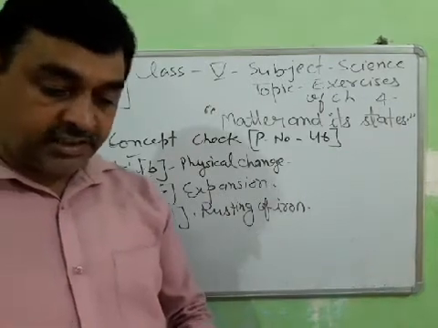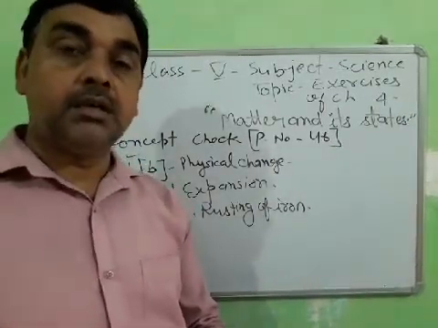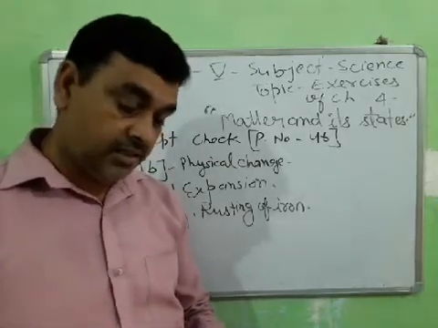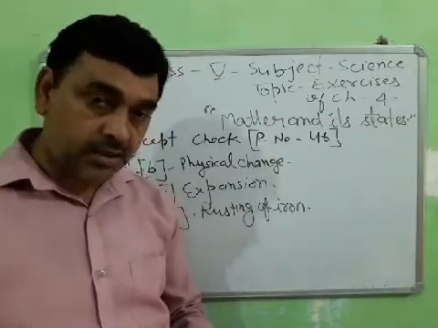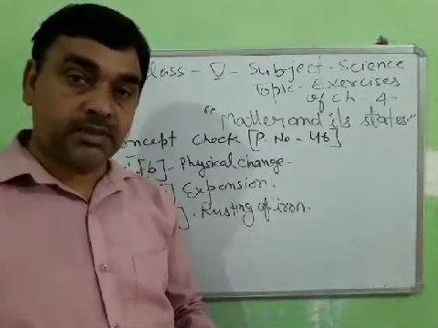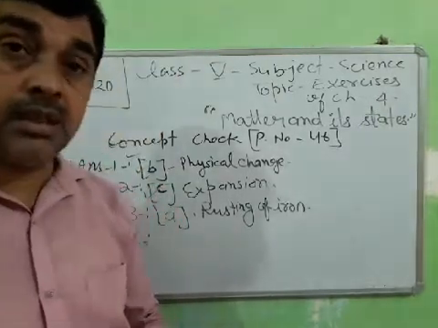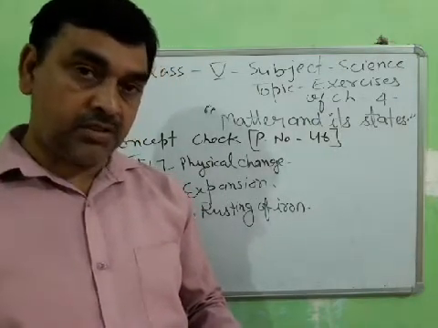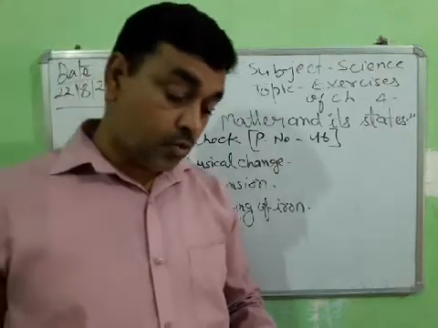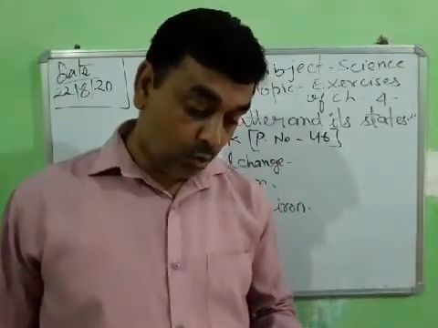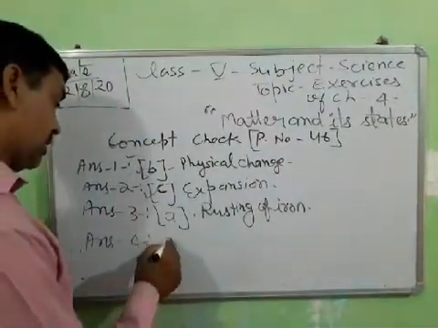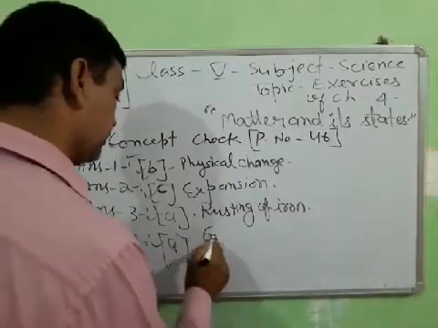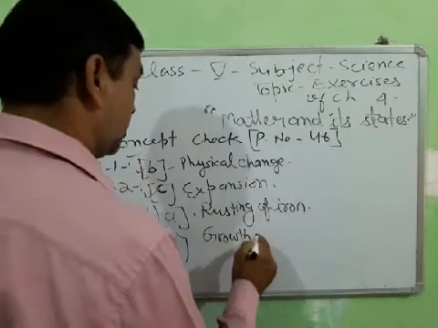Okay. Answer number 4. An irreversible change among the following is: irreversible change means it cannot be carried out in reverse. That is also called a chemical change. So growth of a plant is a chemical change, which is not a reversible change. It is an irreversible change. Boiling of water is physical. Drying of cloth is a physical change. Melting of ice is a physical change. So the correct answer is A. Growth of a plant.